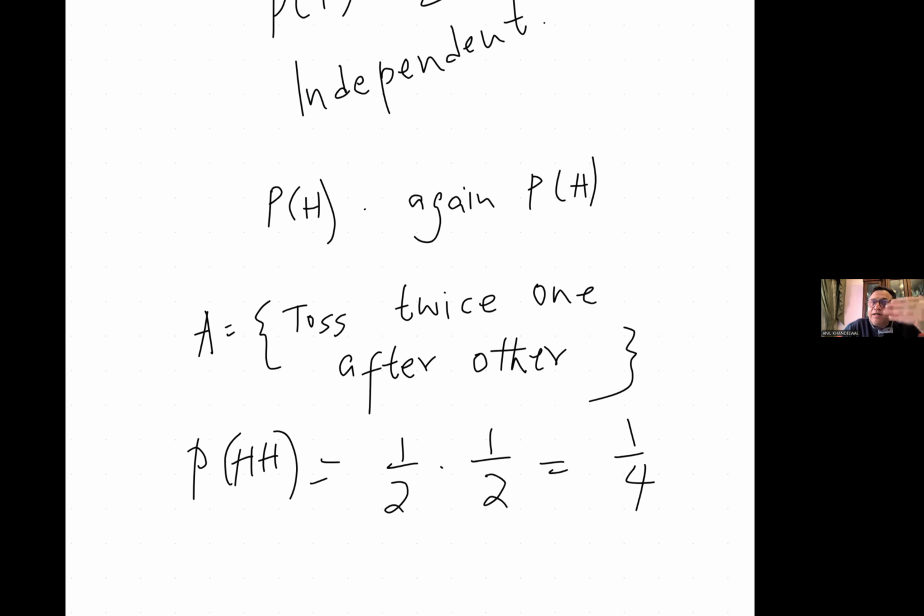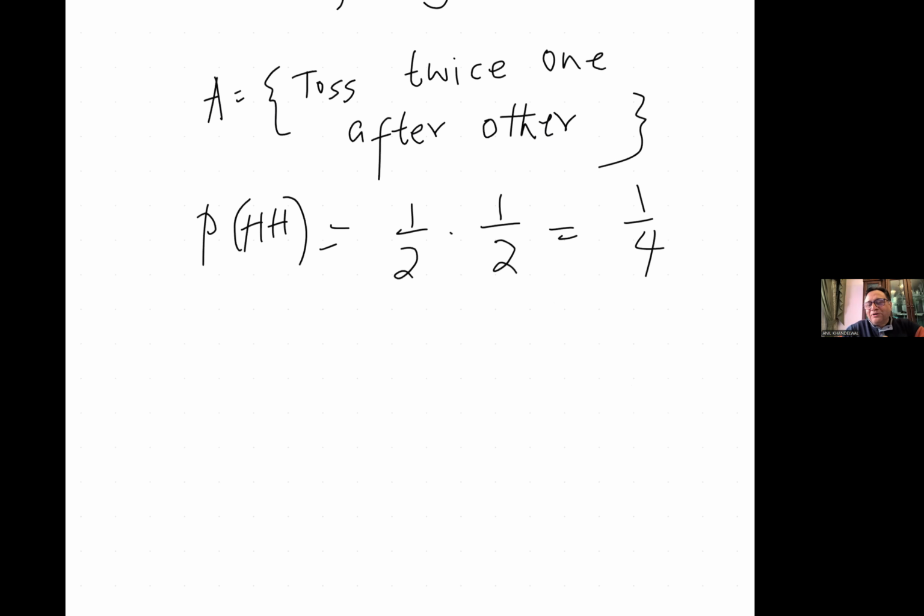So what has happened? To find the probability of two heads, we actually multiplied the probability of the first head with the probability of the second head, and we got the same answer. You got the idea? So how did we get it? The probability of the first head times the probability of the second head gives us half times half. So if that is true, it means the probability of the first event times the probability of the second event gives you exactly the same answer. Then the events are independent. You get the whole idea?